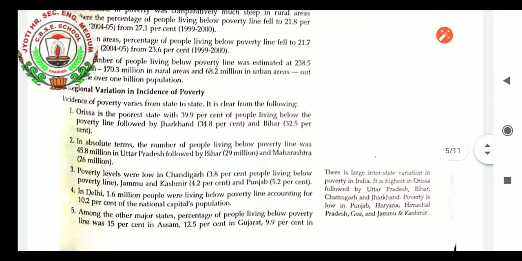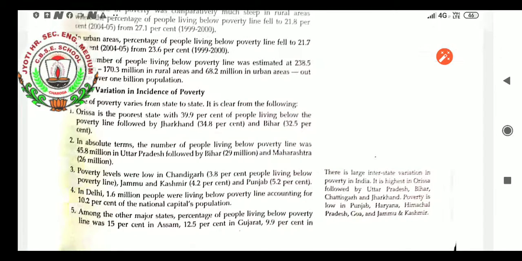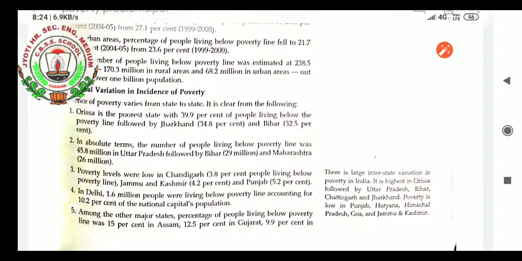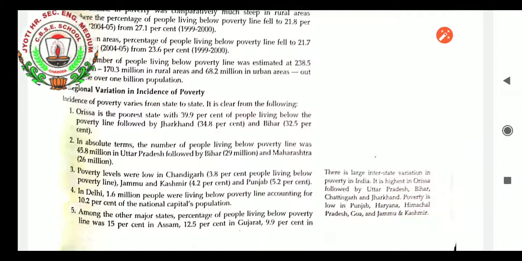So we are finding the government is acting to reduce poverty so that our country can develop soon. Regional variation in incidence of poverty, student. Incidence of poverty varies from state to state. It is clear from the following points. Orissa is the poorest state with 39.9% of people living below the poverty line, followed by Jharkhand at 34.8% and Bihar at 32.5%. In absolute terms, the number of people living below the poverty line was 45.8 million in Uttar Pradesh, followed by Bihar and Maharashtra.